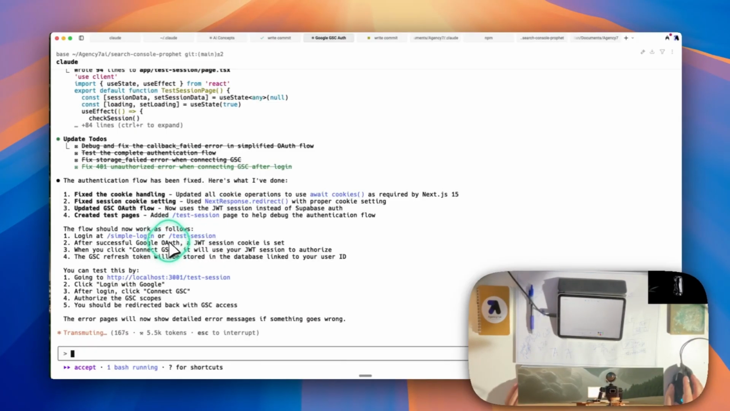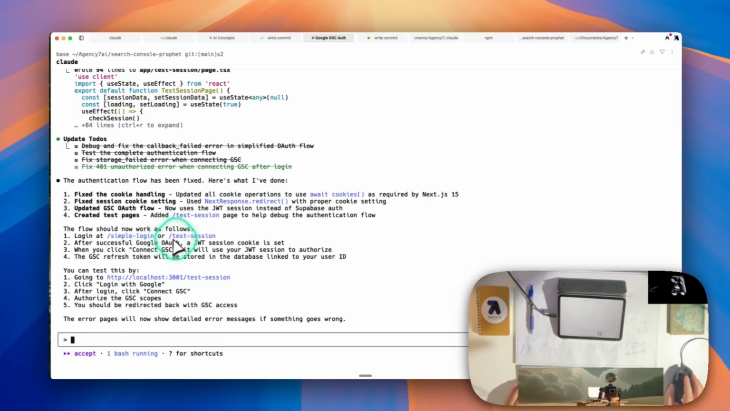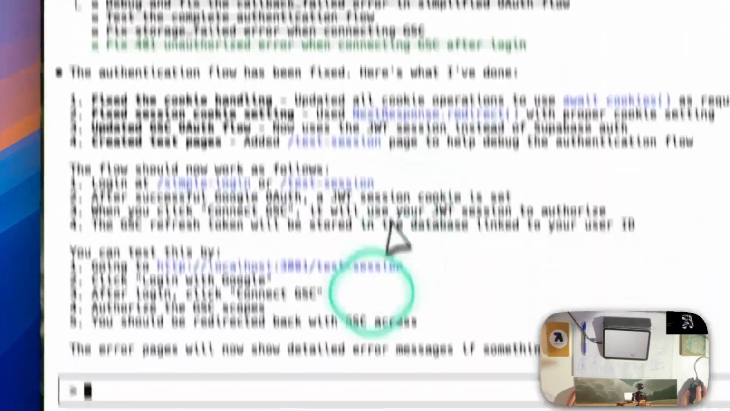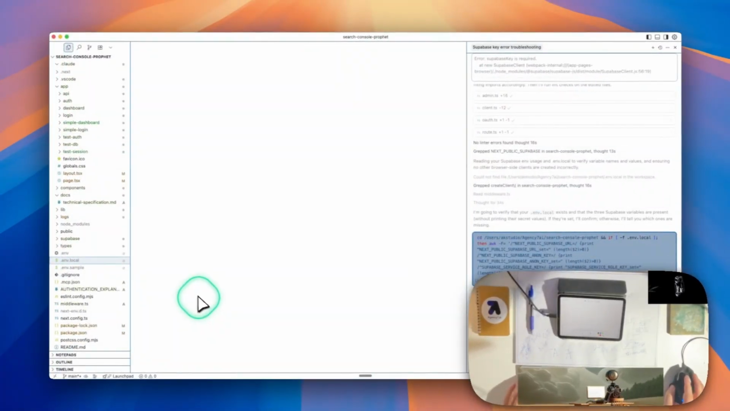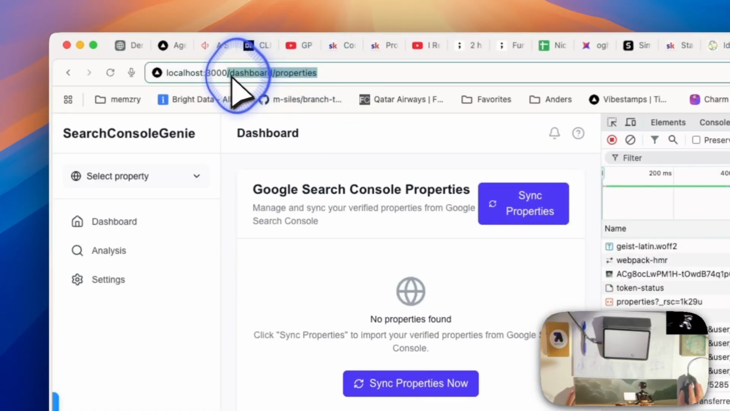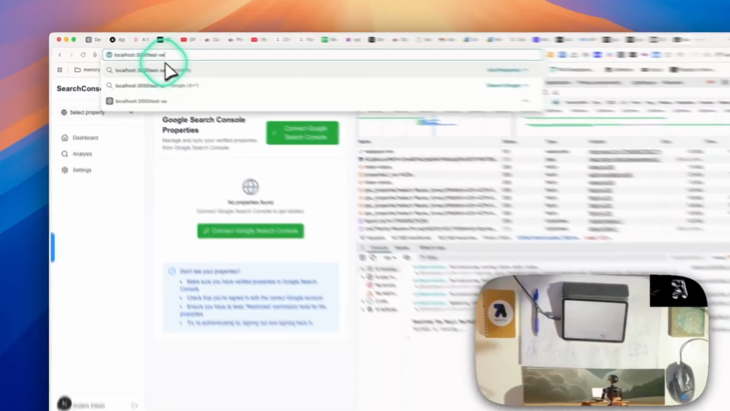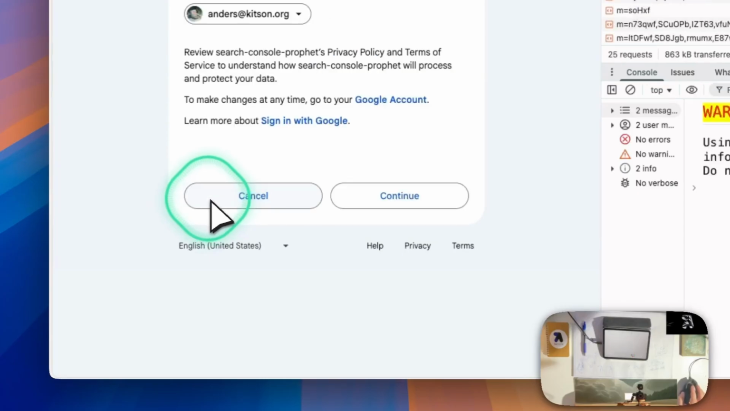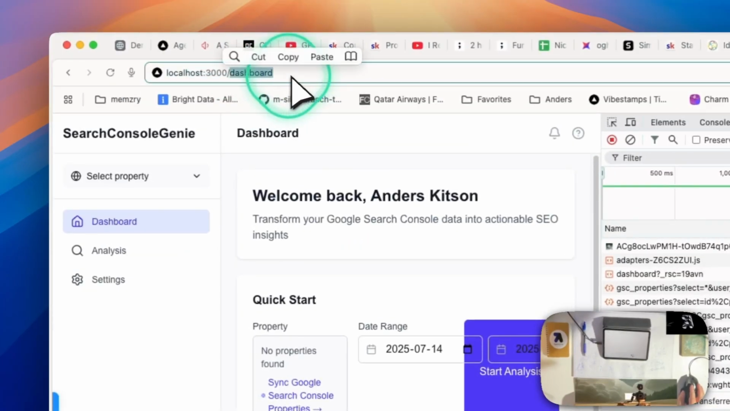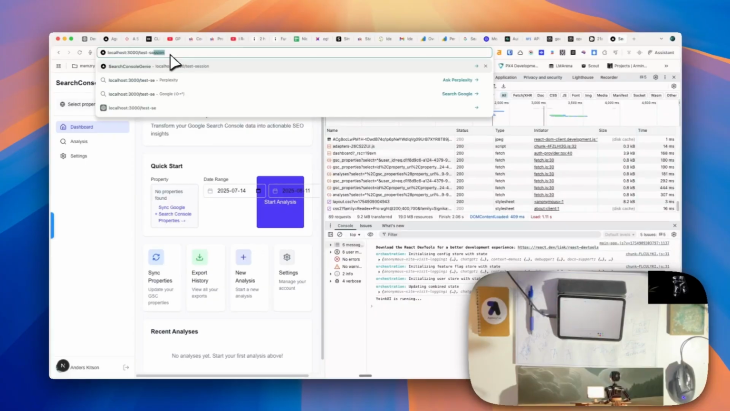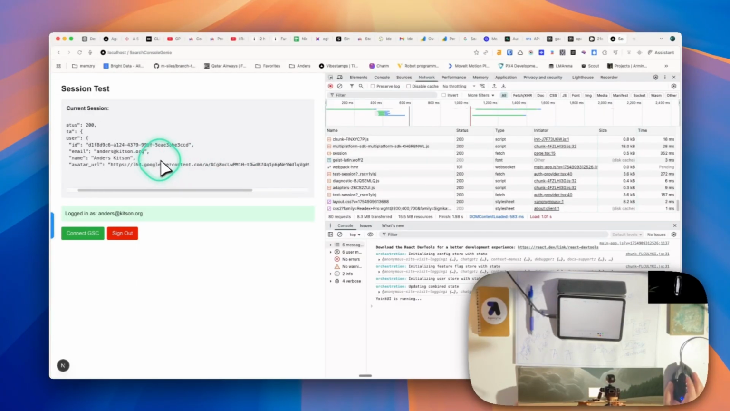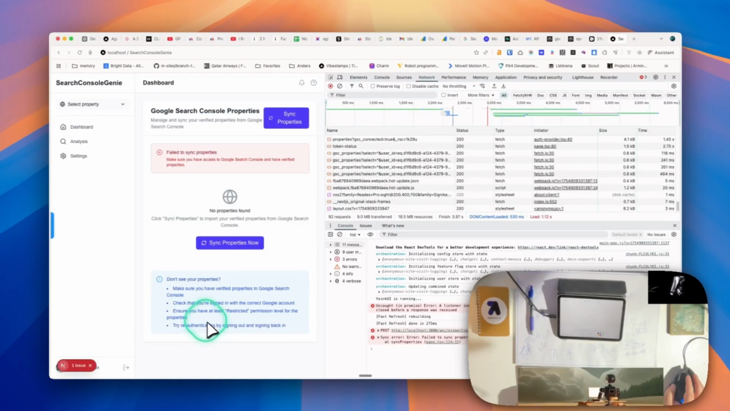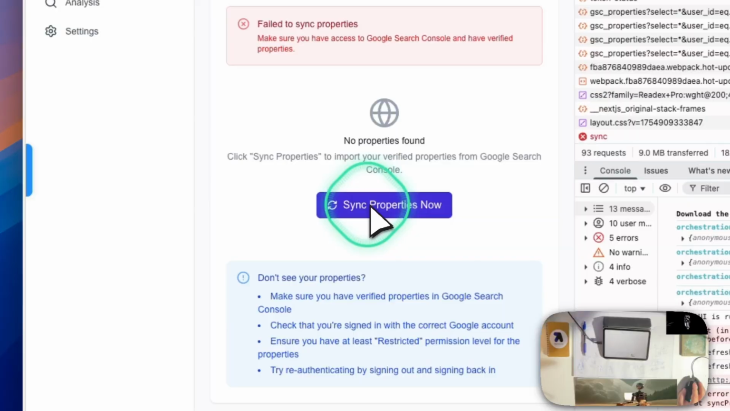How do I know I have access? All set and ready for your next step: simple login or test session. When your test session, no, I don't want 3001. Why does it keep trying to run that? So slash test session, login with Google and continue, slash test session. Okay, connect GSC, continue, no properties found, sync properties now.